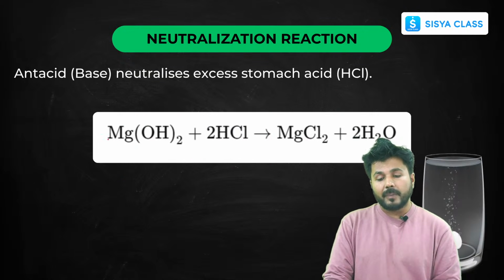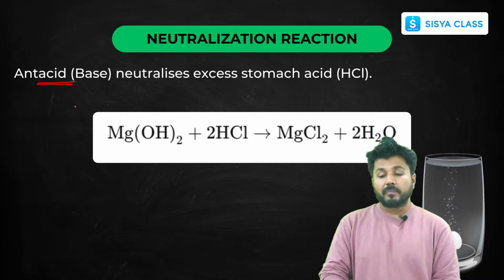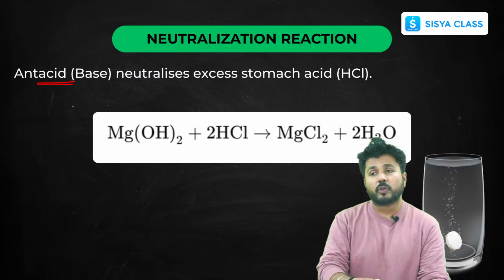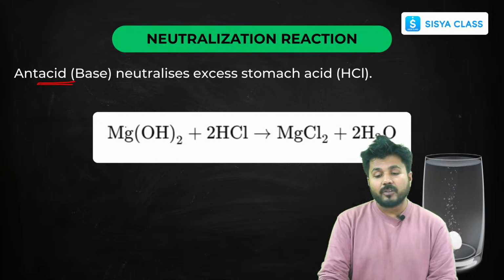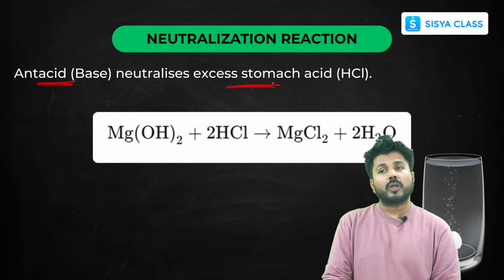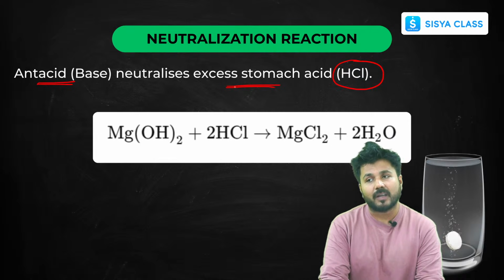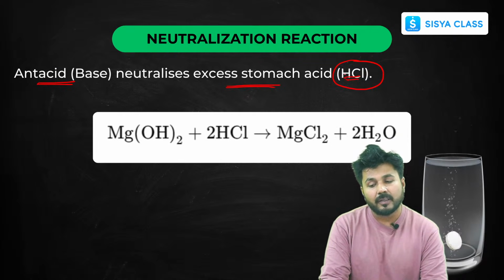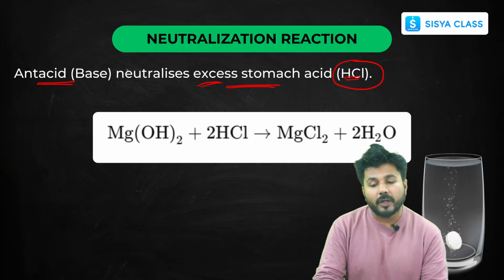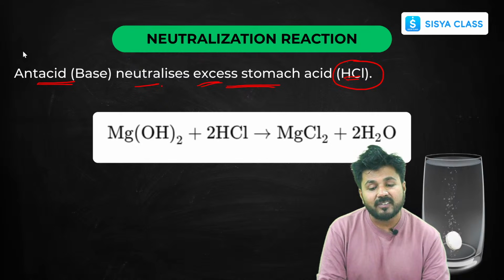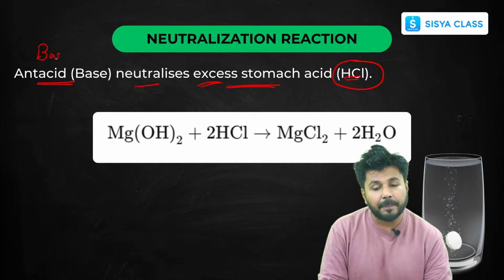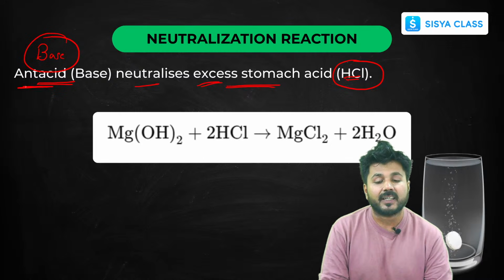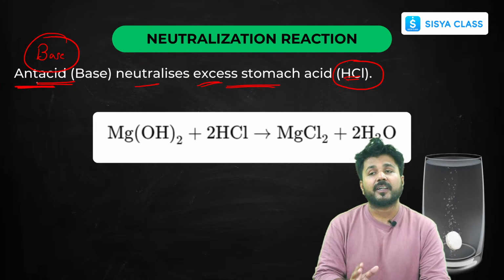Now another example of double decomposition. Now this is also an important question regarding your case based questions and MCQs. As you know, our body is acidic, mostly because of the HCl that is present in our stomach. Now if this hydrochloric acid goes on increasing and gets excessive, then we get acidity problems. In order to neutralize that, we have to add some base into our body. And what is that base? That base is called your antacid. That neutralizes the effect of that acid.